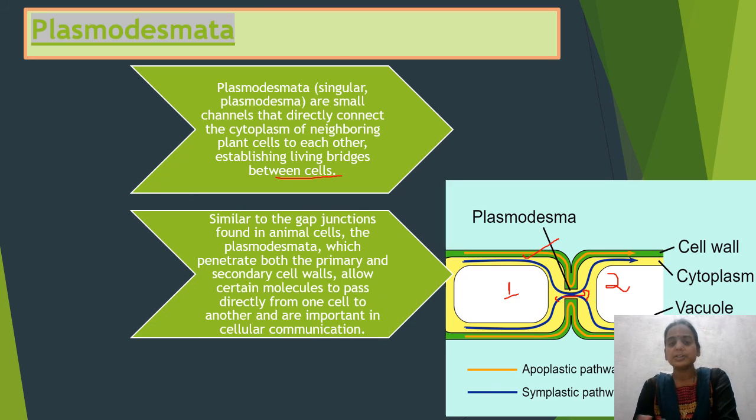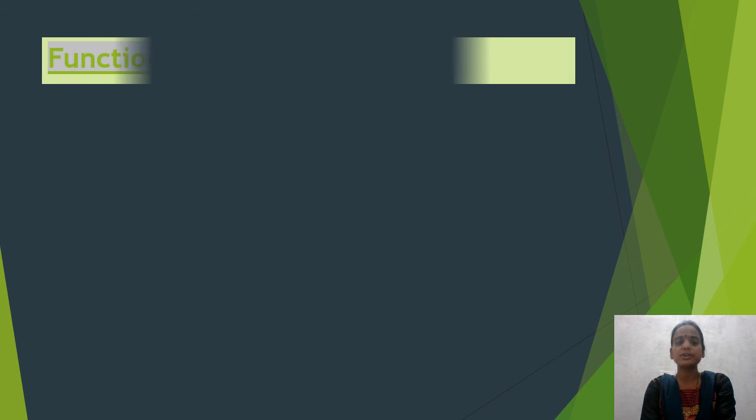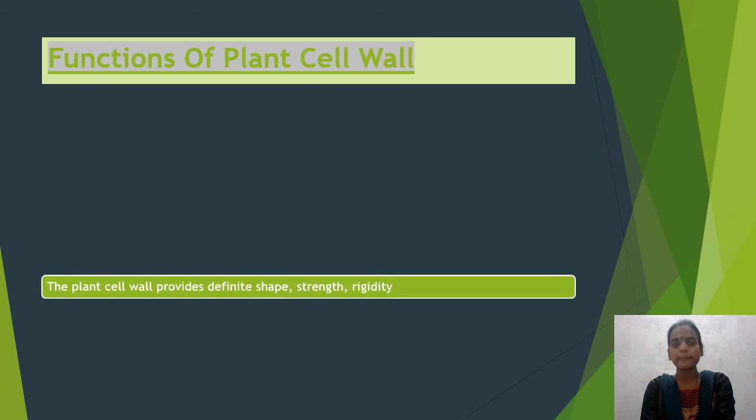It is similar to the gap junction that is present in animal cells, and it penetrates through both the primary and the secondary cell walls, allowing the cells to exchange certain molecules from one cell to another cell. It is also important for communication between different cells. So students, here we have reached the end of this slides. At the end, we'll see the different functions of the plant cell wall.